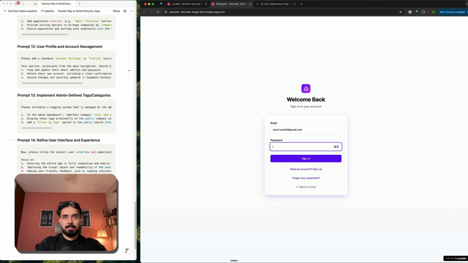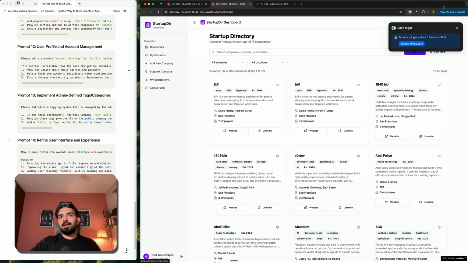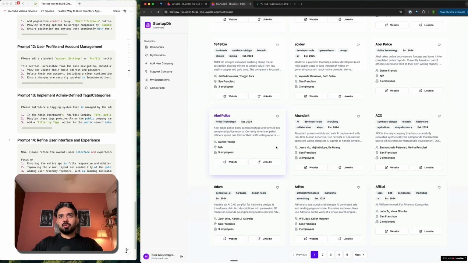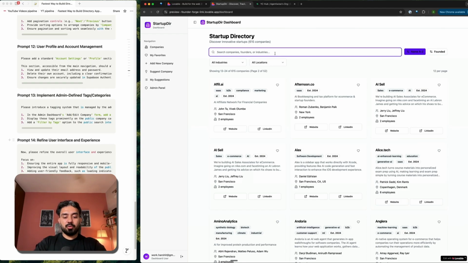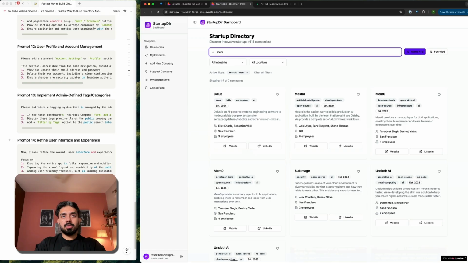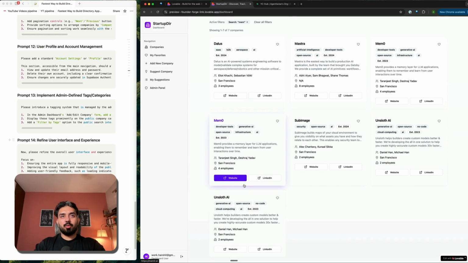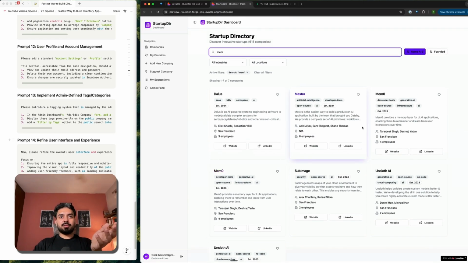And the next step is you might want to add some sort of Stripe link and all of those things. So there are some duplicates in my dataset, so I think that's why we're seeing these twice. Second page, third page, I will be able to search for company name, like mem0. I have mem0 right over here. So this is checking across all those things. There are some duplicates that I have in my database, but yeah, that is fine. Great. So this is what my database is all about, my directory is all about.